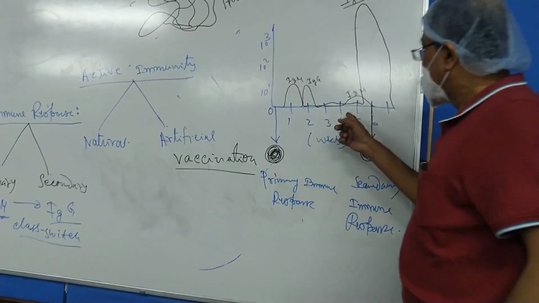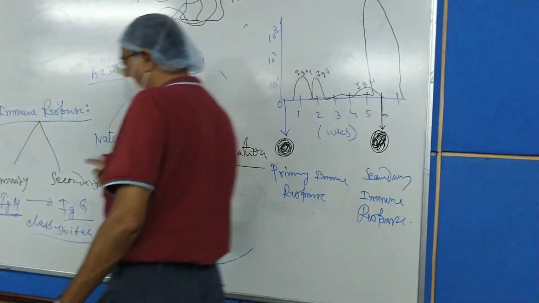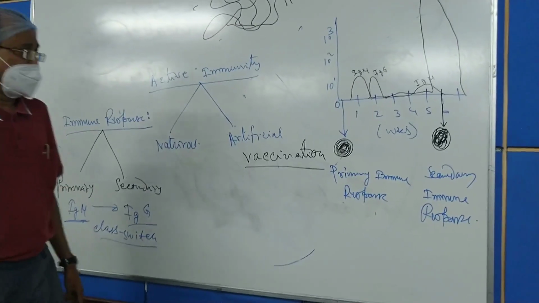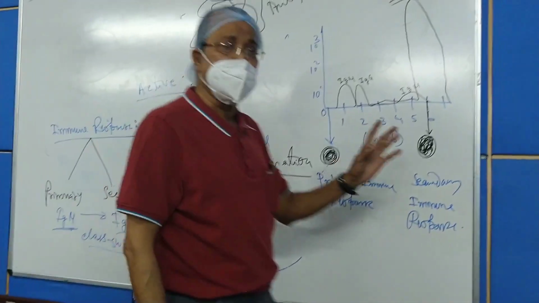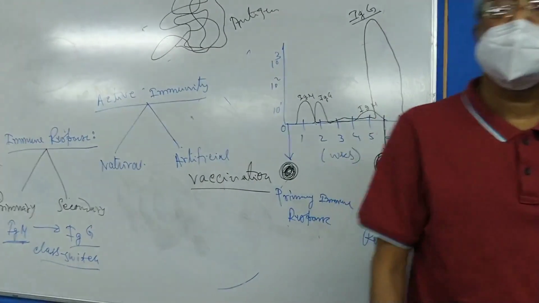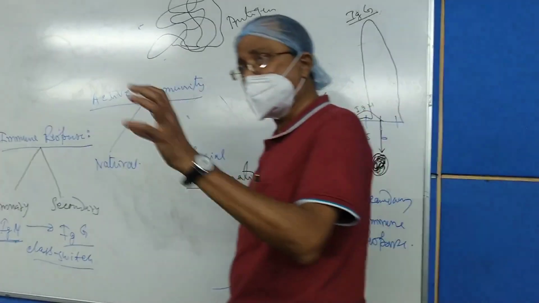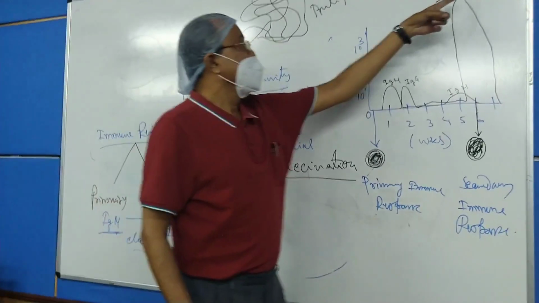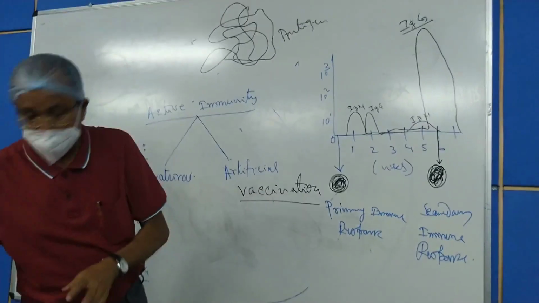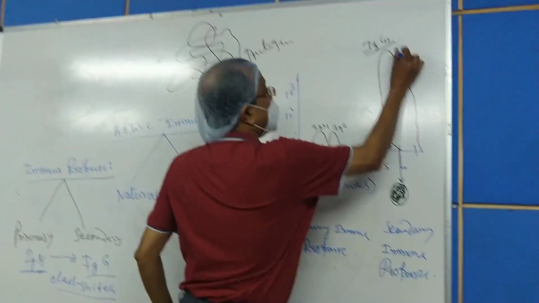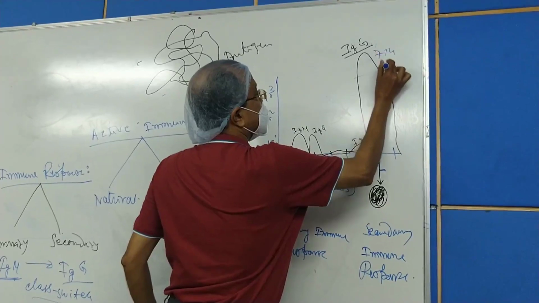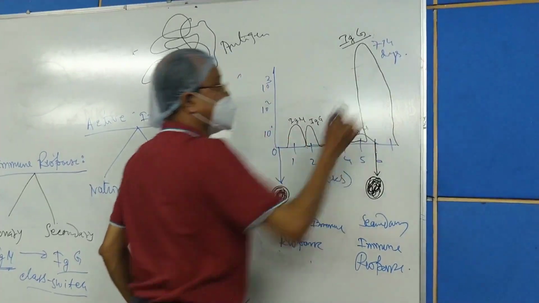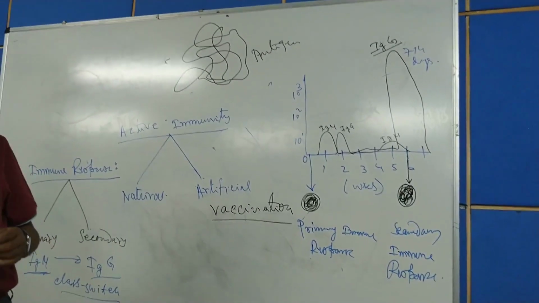And after the introduction of the second dose, the concentration of antibody starts rising after 2 to 3 days, no doubt, but the concentration becomes maximum after 7 to 14 days, and persists for a prolonged time.